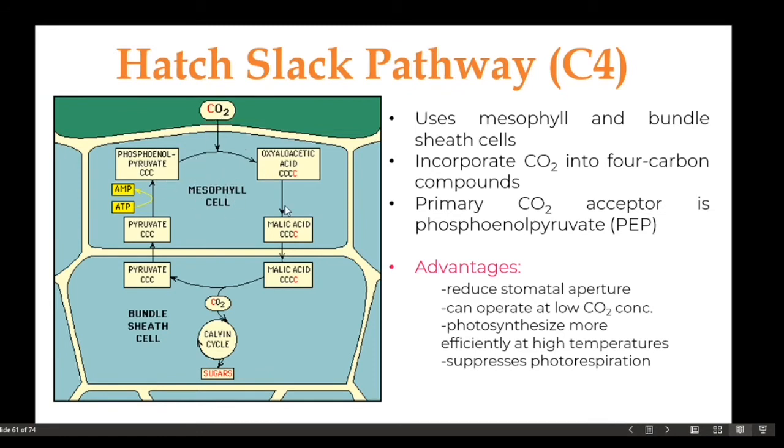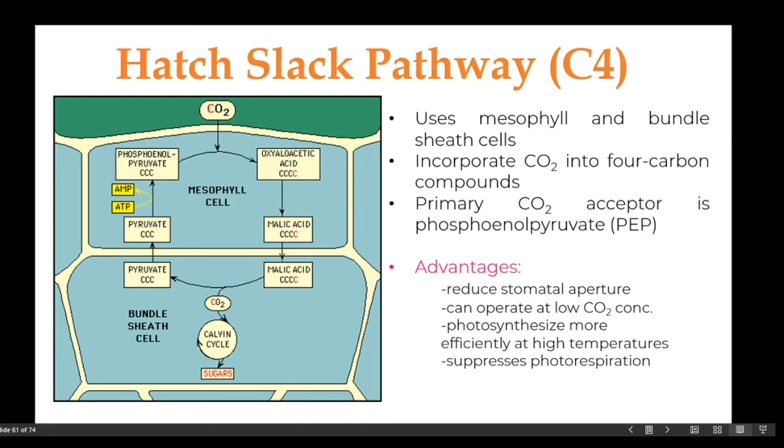The purpose of concentrating carbon dioxide here is to make sure that what is fixed by the Rubisco in the C3 cycle, or the Calvin cycle, is only carbon dioxide, not oxygen. And of course, one of the advantages of this is that it reduces stomatal aperture, or the opening of the stomata. Therefore, it prevents the damage of the photosynthetic apparatus.